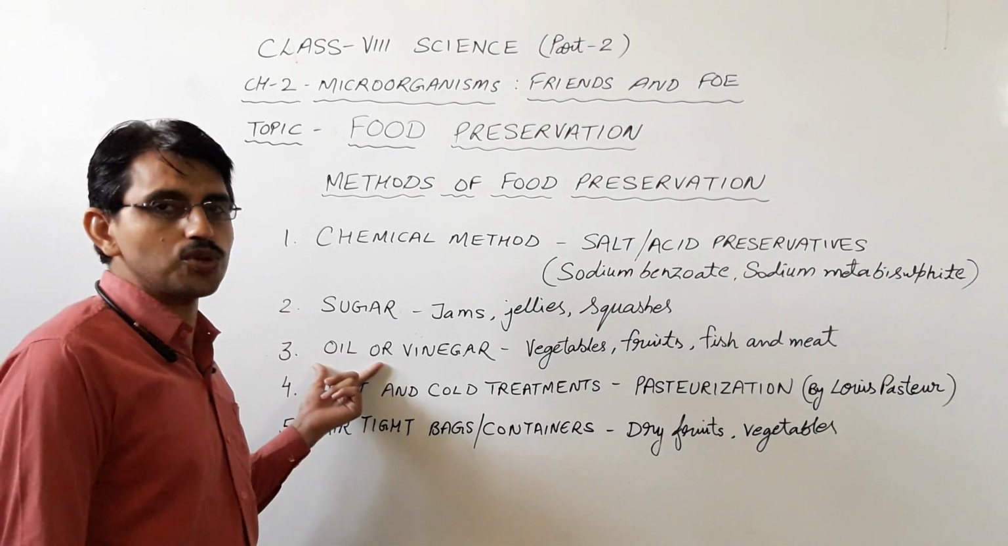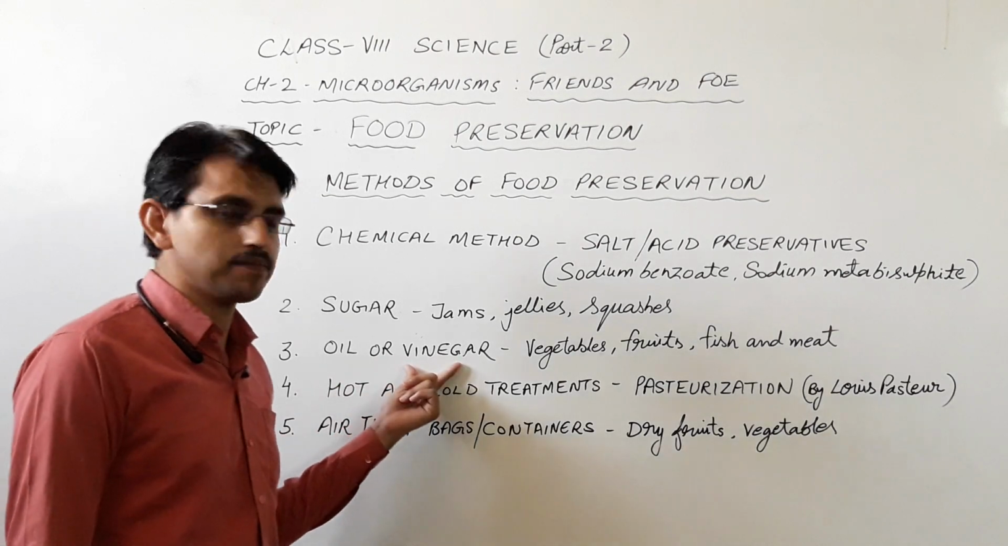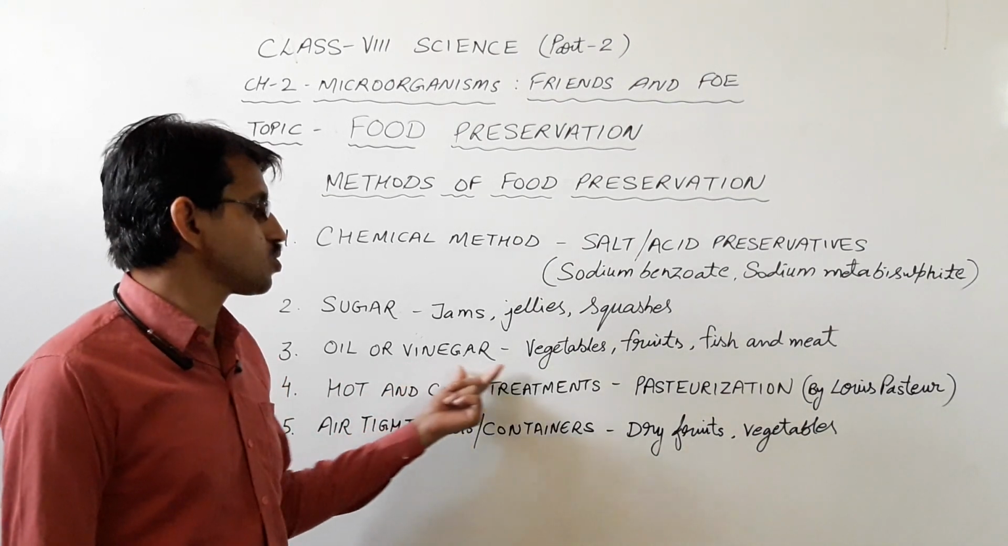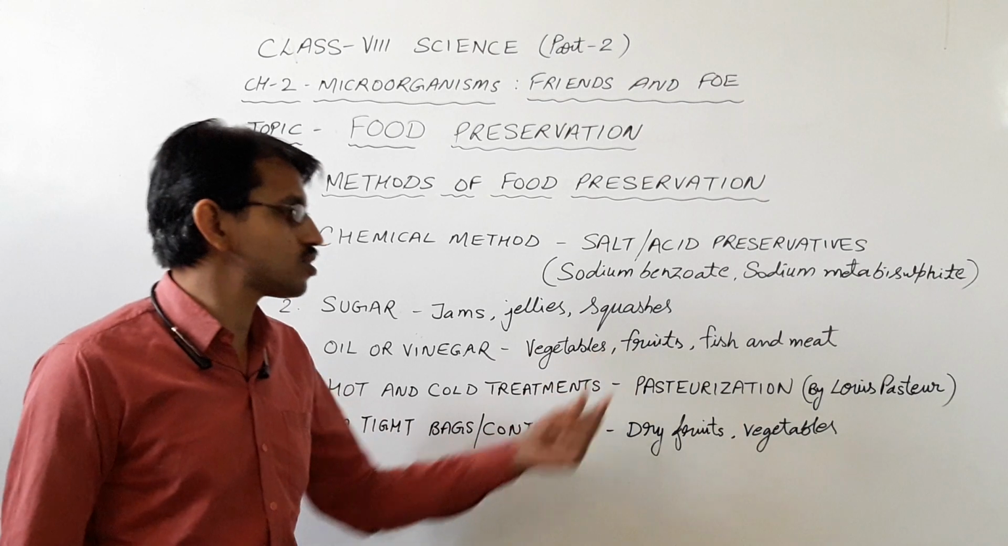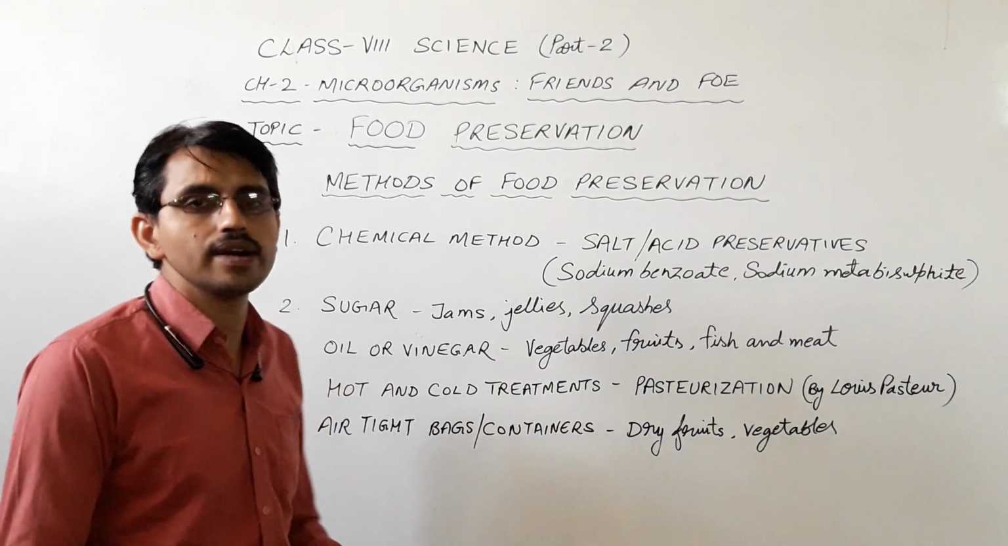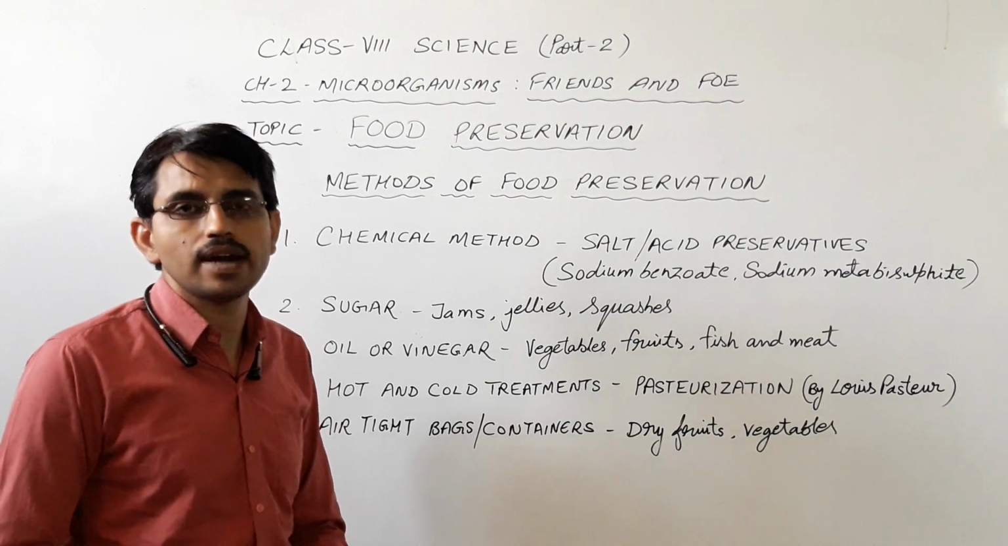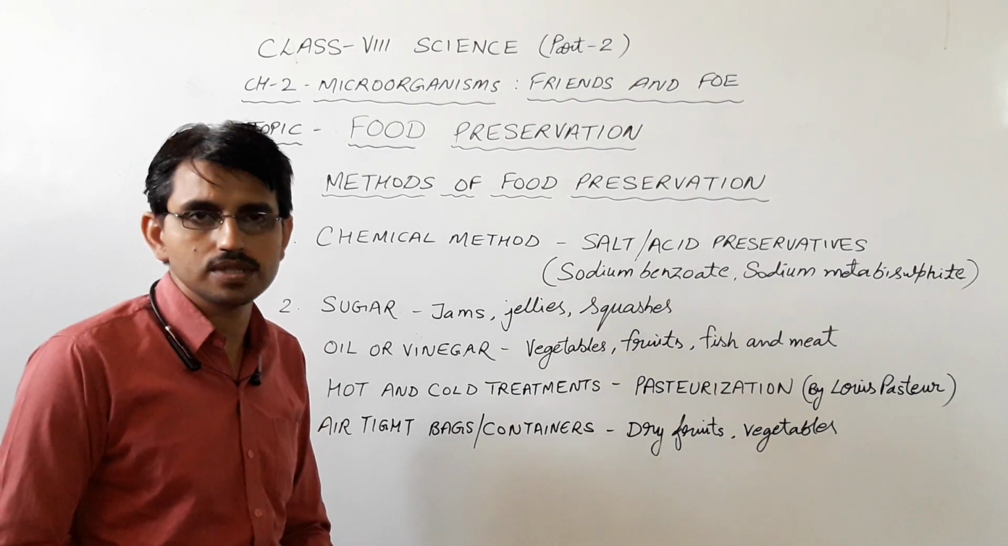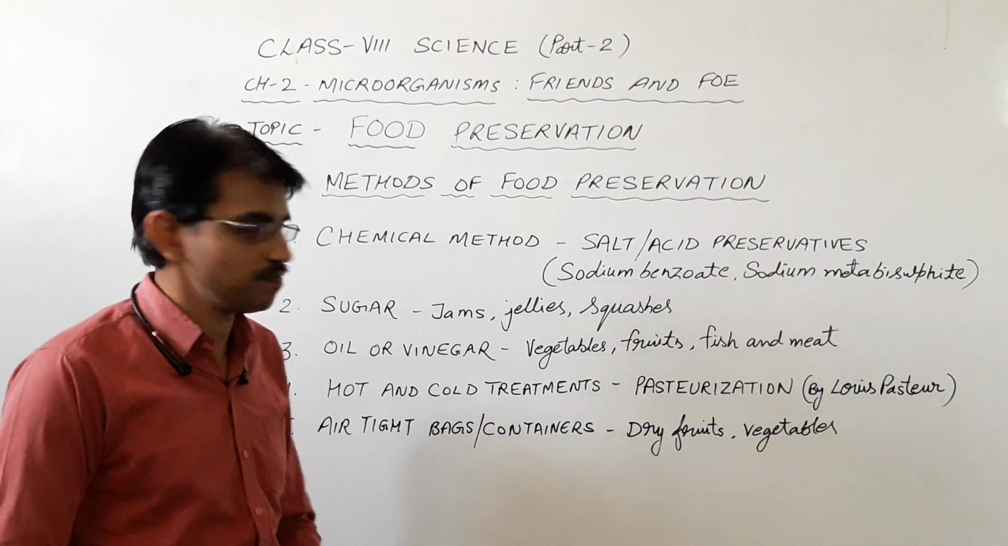The third method is the use of oil or vinegar. This is used to preserve vegetables, fruits, fish and meat. Besides this, oil is also added in pickles. Vinegar is added in pickles, jams and juices to preserve them.